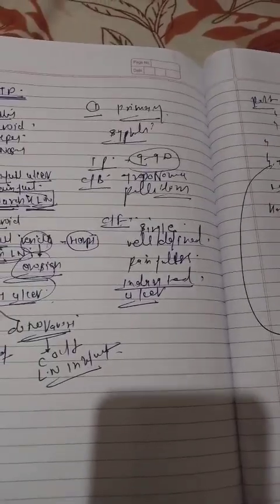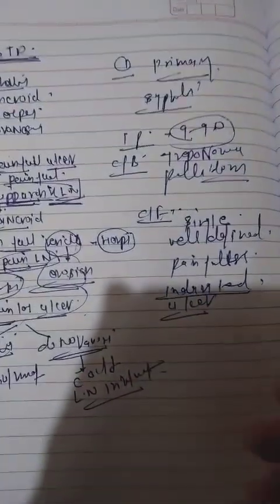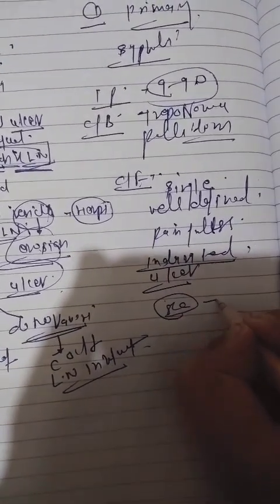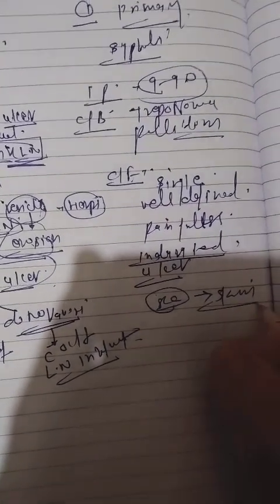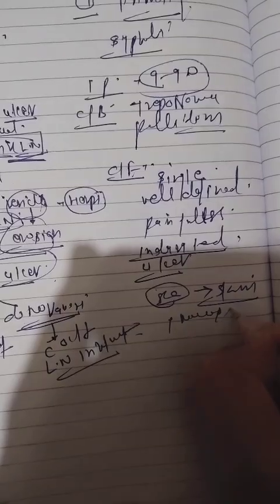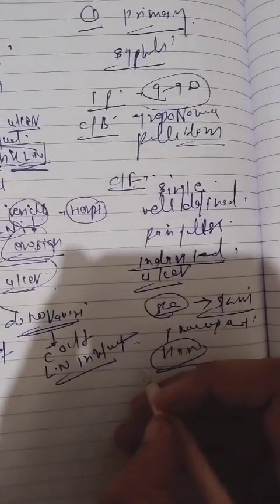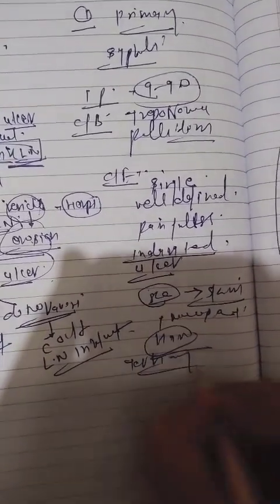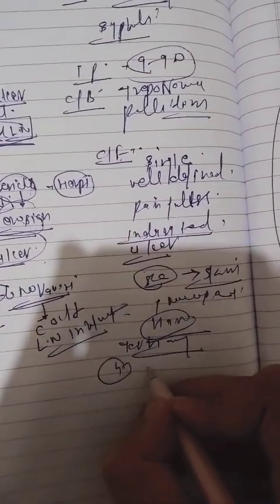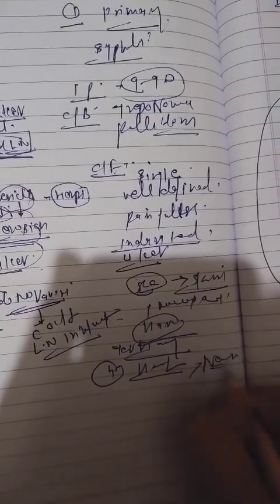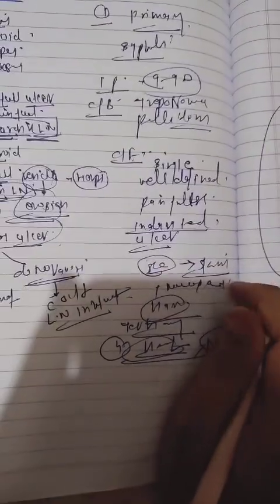Then guys, what is secondary syphilis? Basically secondary syphilis involves the skin, the mucosa, and it also involves the hair. It causes hair loss. And tertiary syphilis basically involves the major organs like heart and neurons. So basically it affects the major organs.